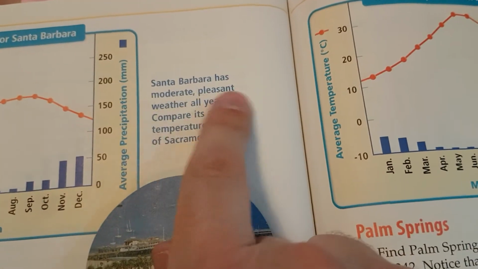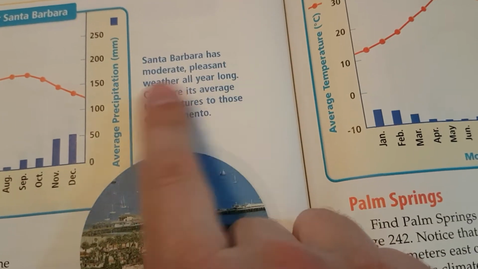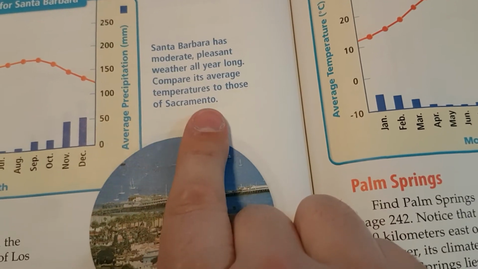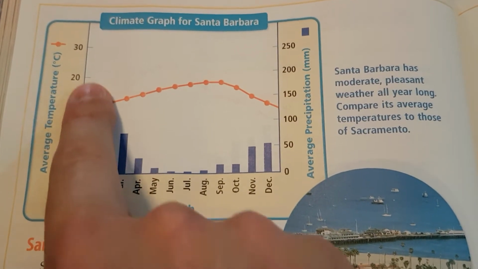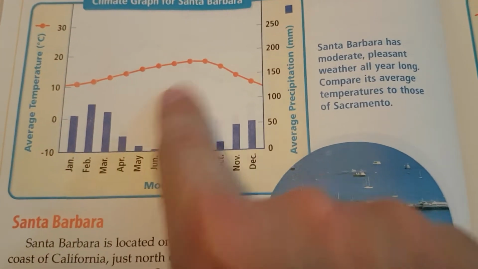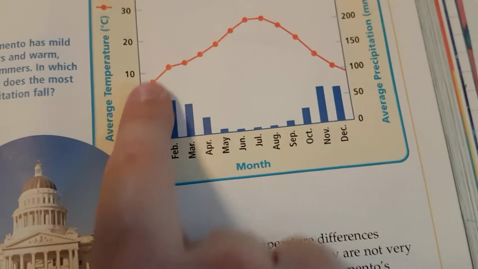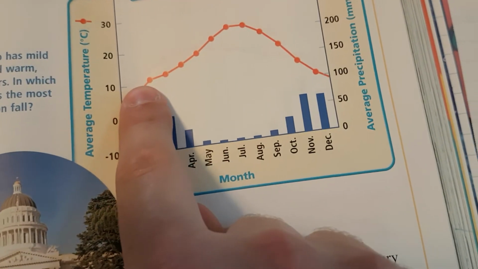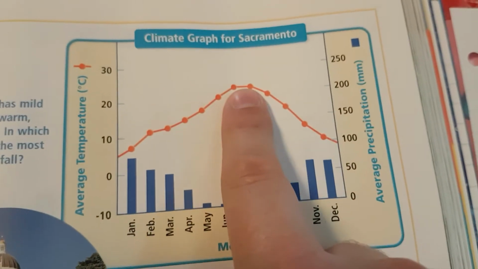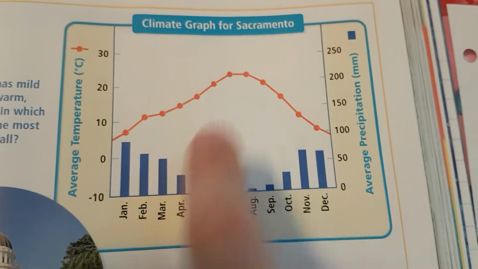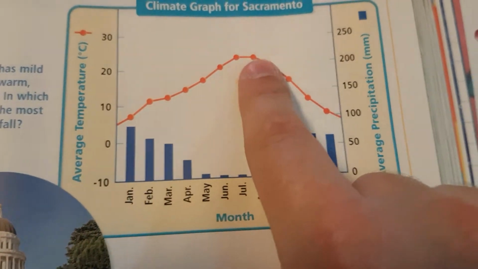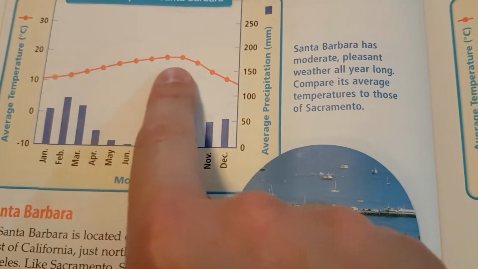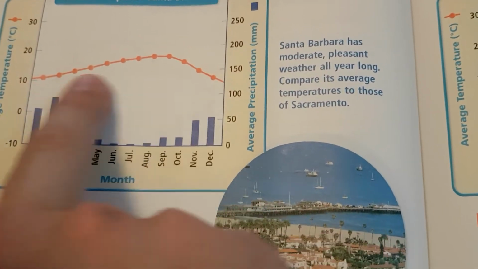Okay, turn to the next page, 244, Santa Barbara. Santa Barbara has moderate, pleasant weather all year long. Compare its average temperatures to those of Sacramento. Okay, average temperatures are between maybe 10 and 16-ish degrees Celsius. Sacramento goes from 10 all the way up to around 24-ish maybe. So Sacramento can get a little bit colder and quite a bit warmer. Santa Barbara is very smooth and steady, almost the same temperature all year round.